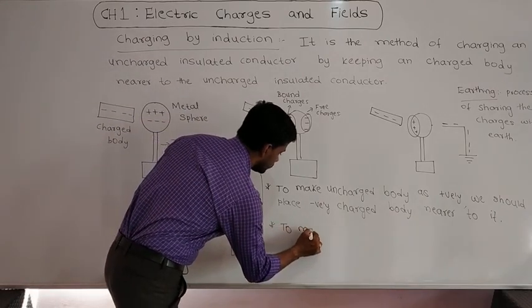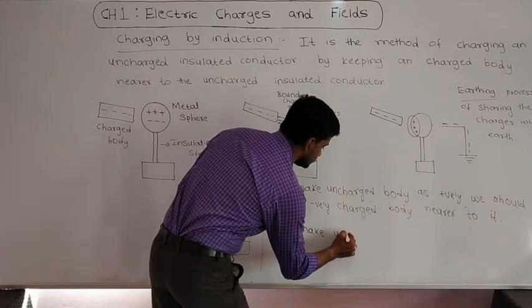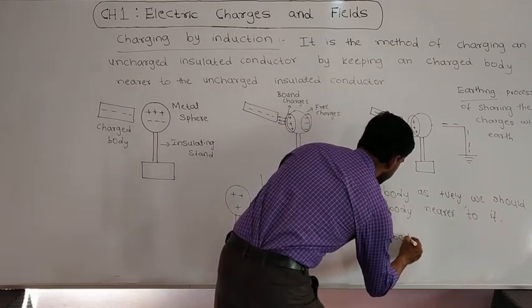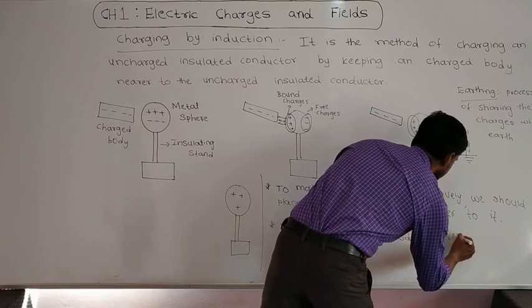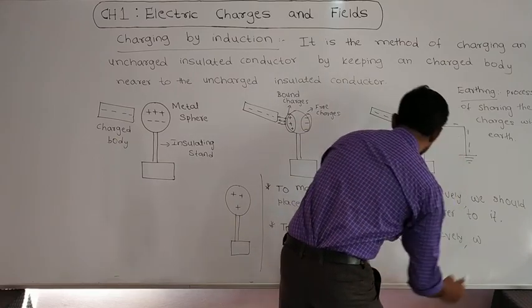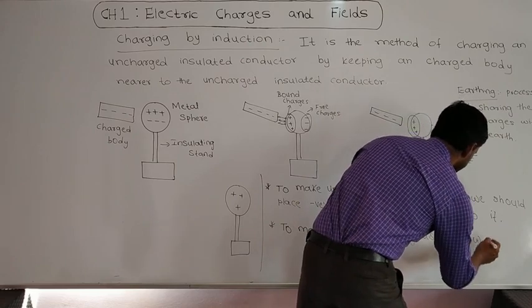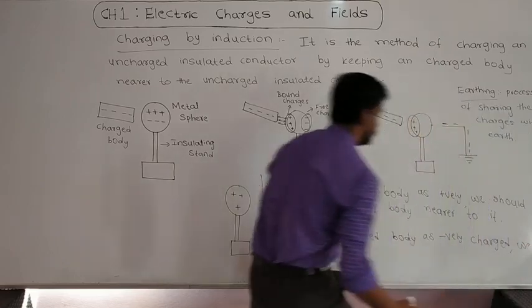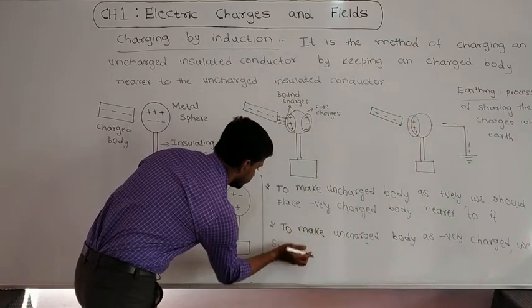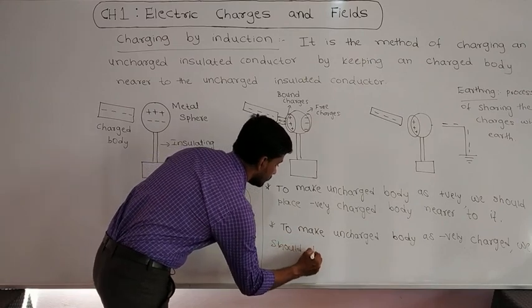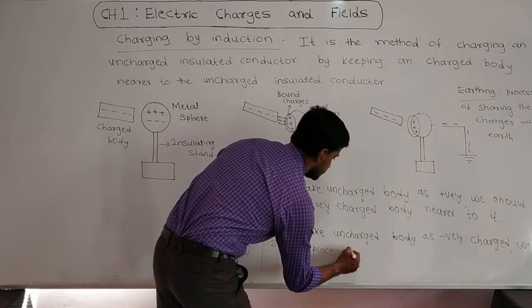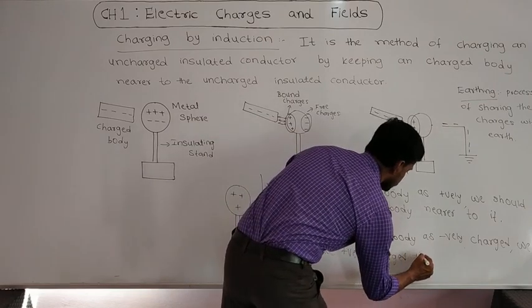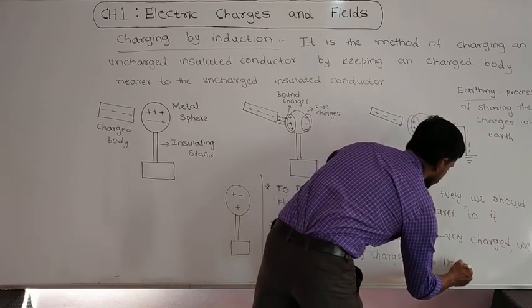To make an uncharged body negatively charged, we should place a positively charged body nearer to it.